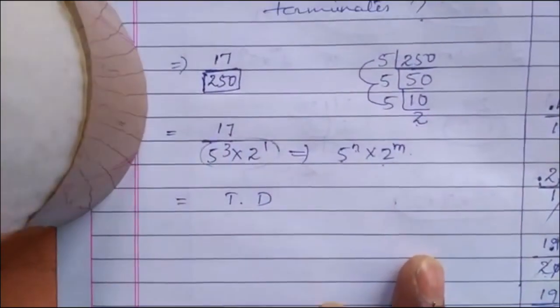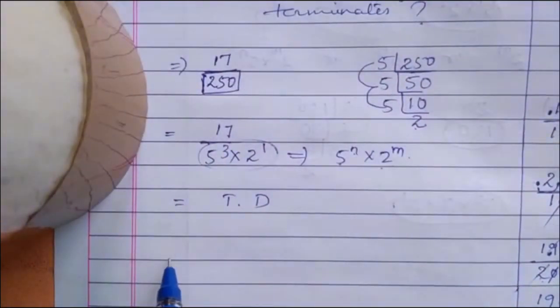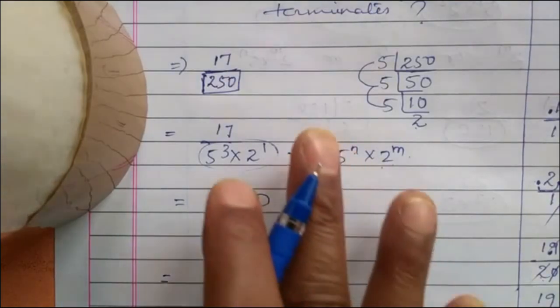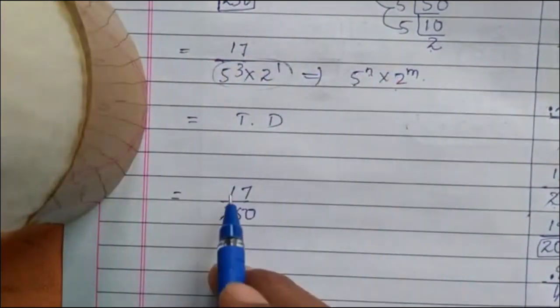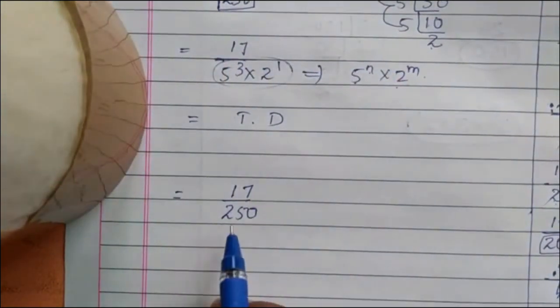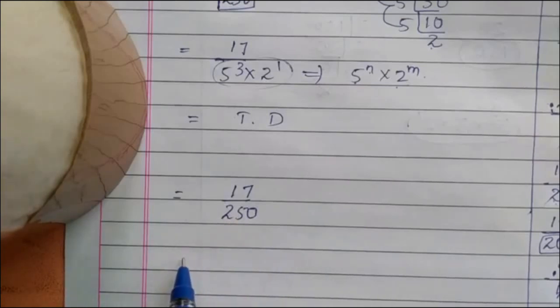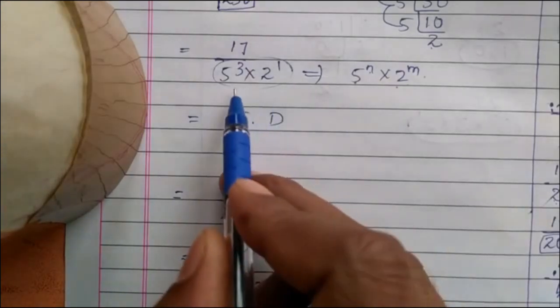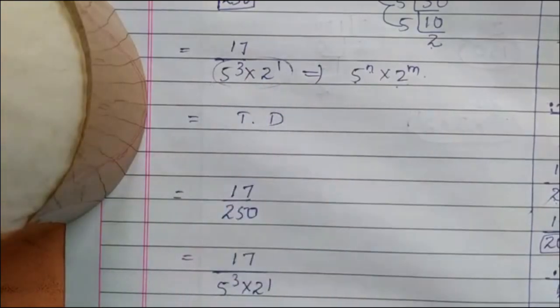So in this case also, after how many decimal places does it terminate? For 17 divided by 250, you can get the terminating decimal answer by dividing 17 by 250, but it is very difficult. Therefore, the 250 can be expressed as 5 cube into 2 to the power of 1, as shown here.